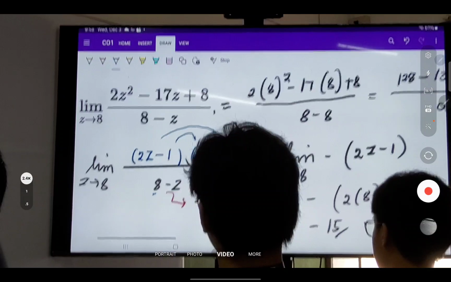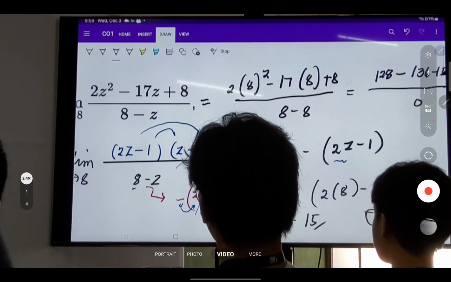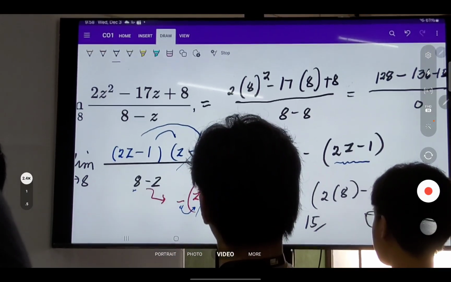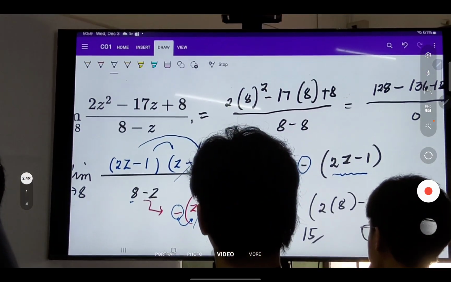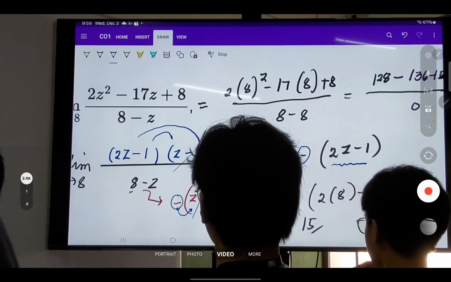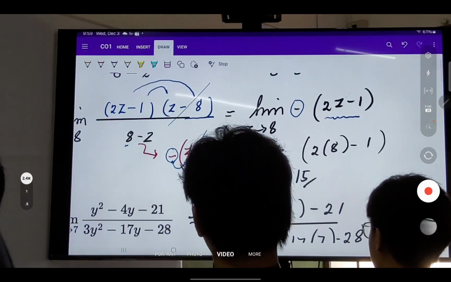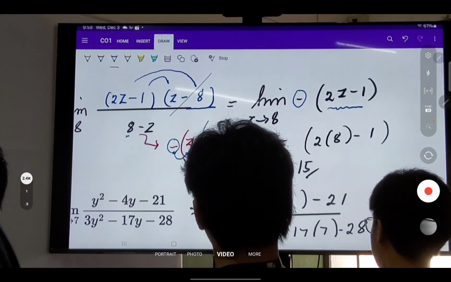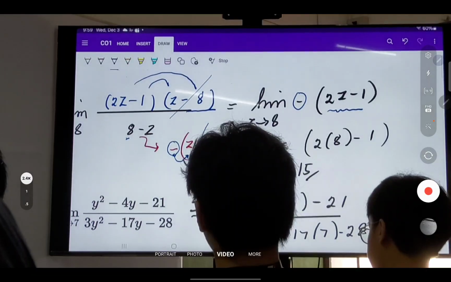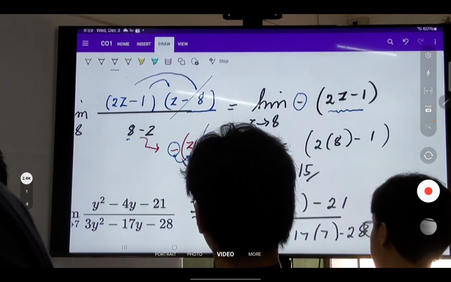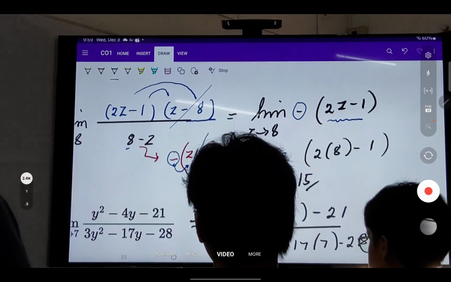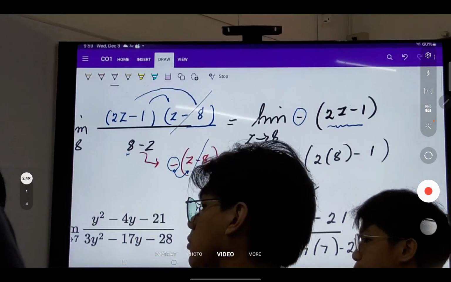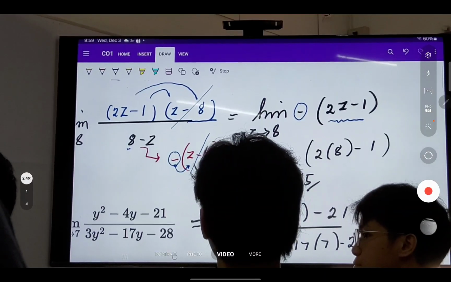Pero kasama yung number. Kaya may negative sa number. Did you get it? And then we now substitute. So after substituting, we get 15 as your final answer. Any question?